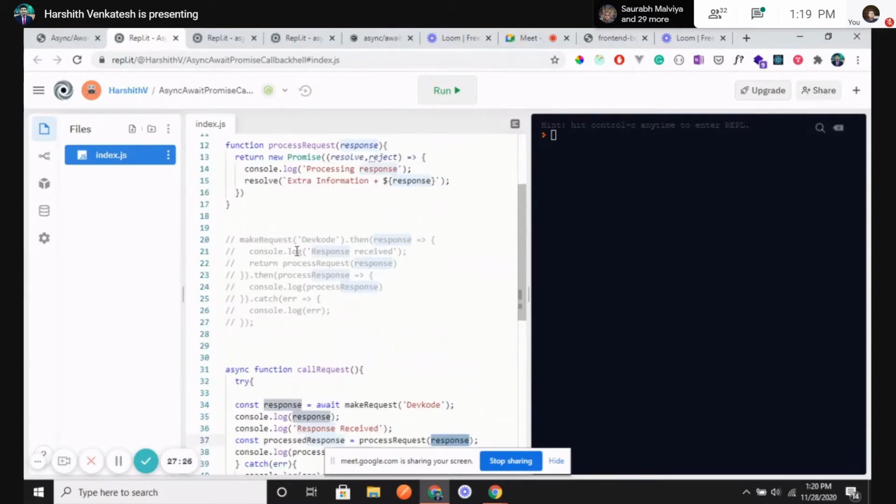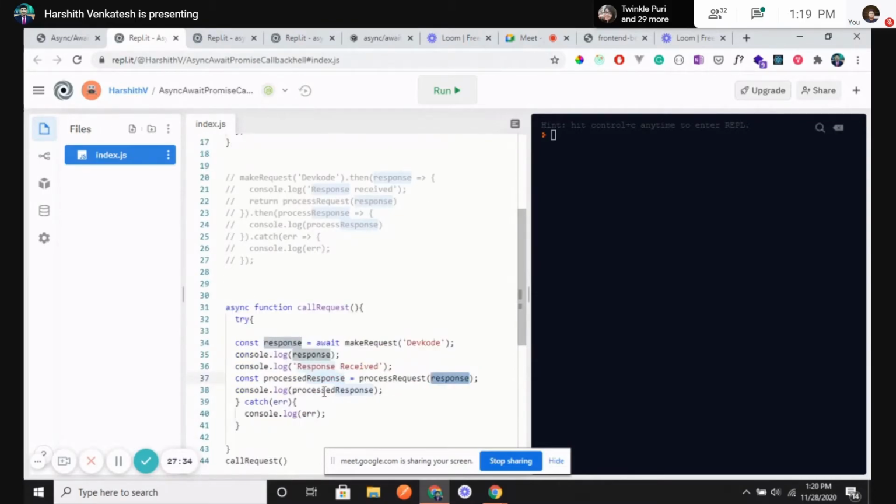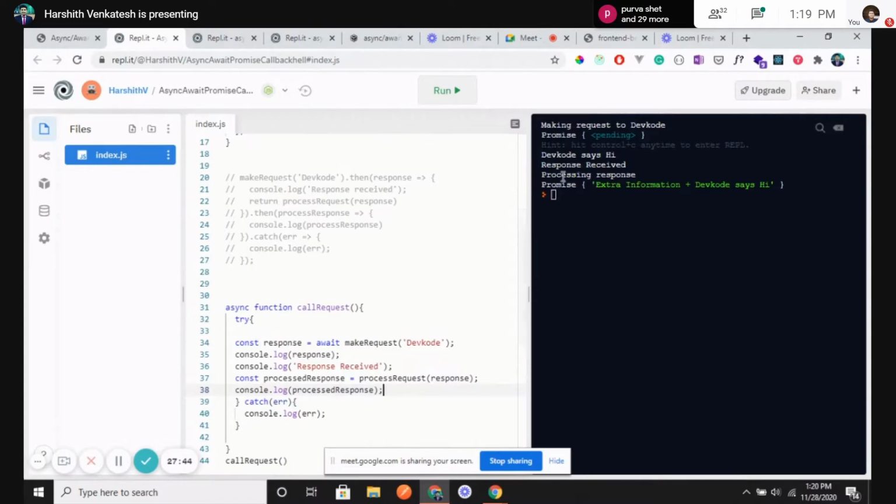So instead of making a chain of events, creating a nested loop, going inside and finding it difficult to understand, it's just a series of statements. That's it, one statement after the other. So this also is telling me the same thing, right? If you see here, what is happening?